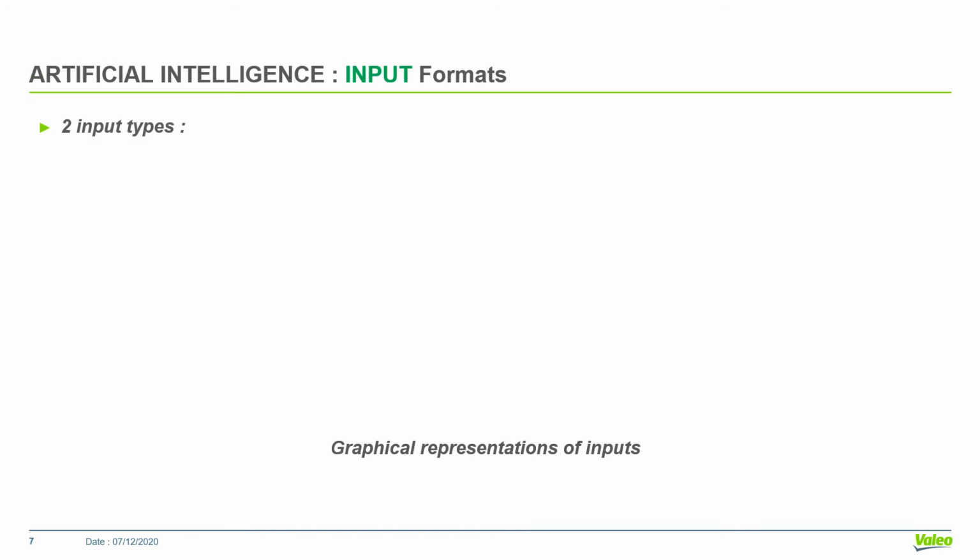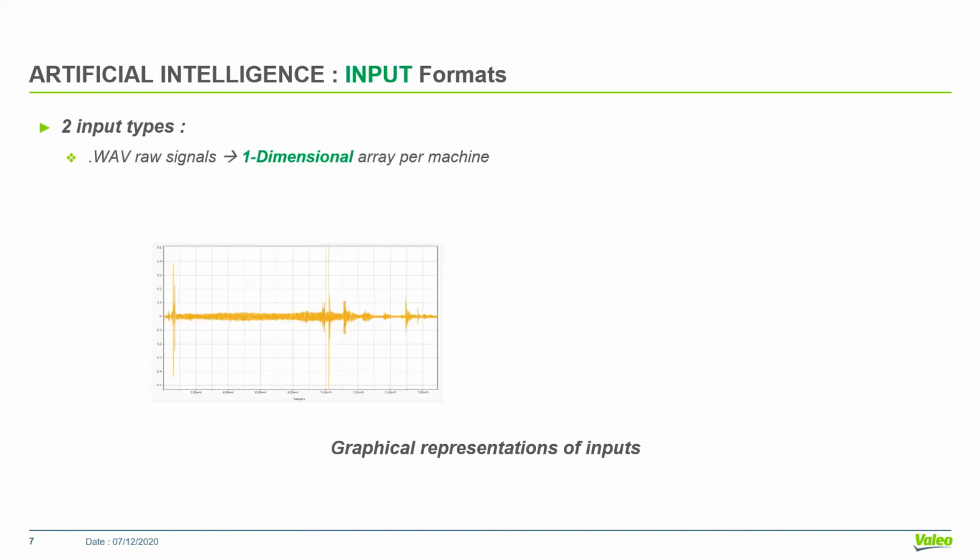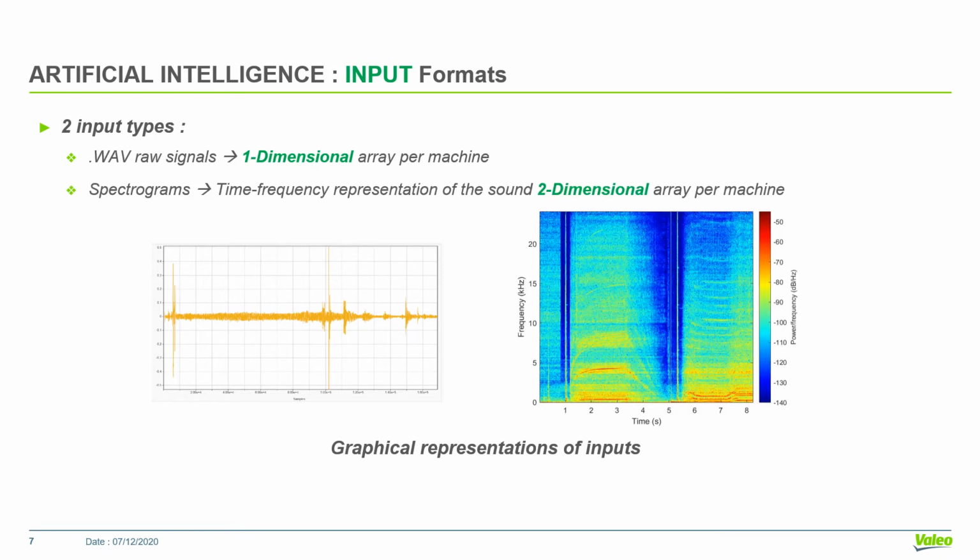are sounds of machines acquired with one microphone. We decided to perform classification either directly on raw data without processing, which is concretely a wide-dimensional array per sample, or to firstly preprocess them by computing the spectrogram of this noise signal, which is in this case a two-dimensional array where frequencies are represented on the y-axis and time on the x-axis. The color represents power spectral densities.